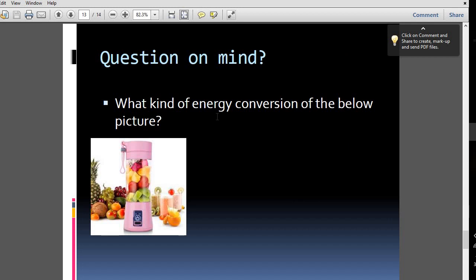So the question on your mind is: what kind of energy conversion is in the picture below? So write down the answer and send it to my WhatsApp.